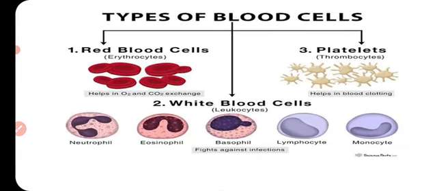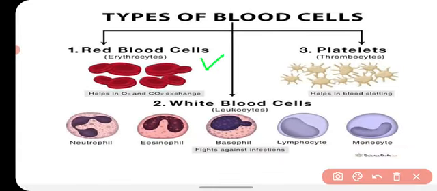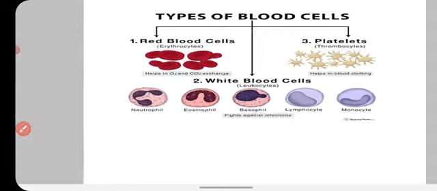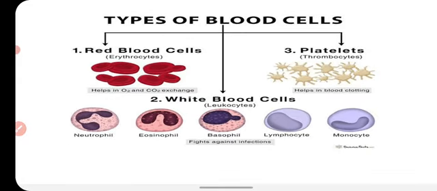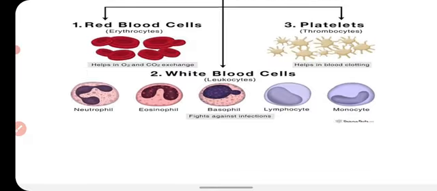Here you can see the types of blood cells. These are the red blood cells known as erythrocytes. They look red because of the presence of hemoglobin, and they help in the oxygen and carbon dioxide exchange. White blood cells are called leukocytes, and leukocytes are of 5 types: neutrophil, eosinophil, basophil, lymphocyte, and monocyte, and they fight against infections. The third kind of cells are platelets, also called thrombocytes, and they help in blood clotting to prevent the bleeding from our body. Blood clotting is a natural process to prevent the bleeding from our body.